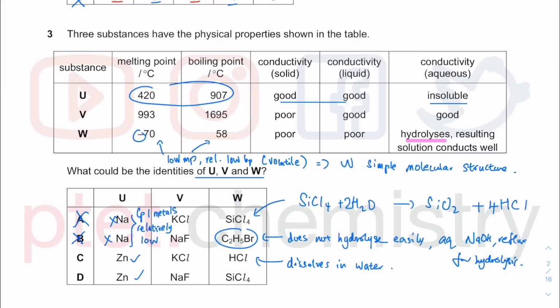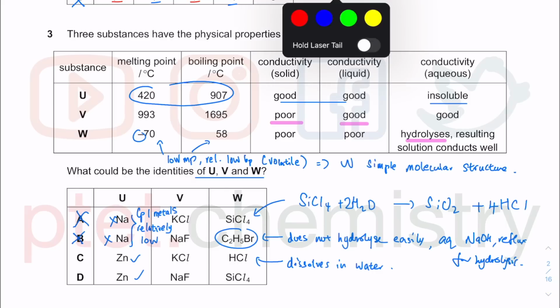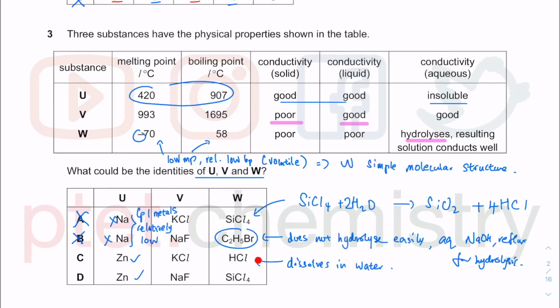Looking at V, we have poor electrical conductivity when solid, but good when it is liquid, which suggests this is an ionic compound. Both of these are ionic compounds. In terms of the melting point, I don't know how I'm going to decide on the melting point. I guess both of them will have very high melting point as ionic compounds, which conduct even in aqueous solutions. All potassium and all sodium salts are soluble in water. So I guess it really comes down to the HCl and SiCl4. The fact that we talk about hydrolysis there, we don't typically talk about hydrolysis of HCl, but we talk about hydrolysis of SiCl4. So I think our best answer there has to be option D and not option C there.